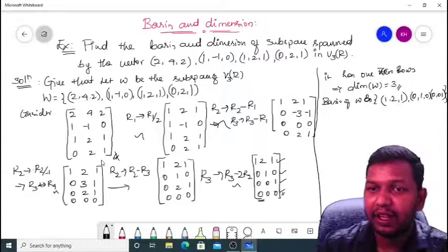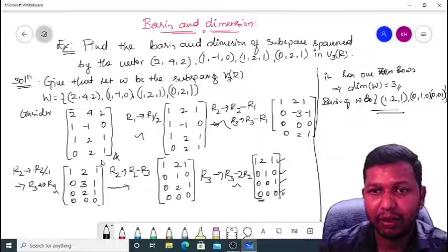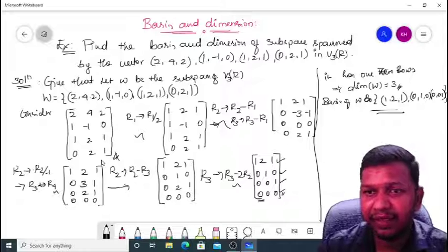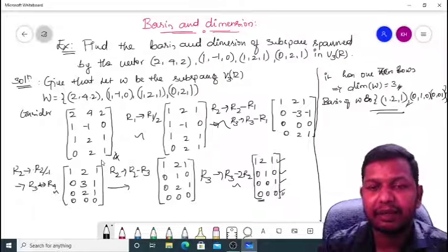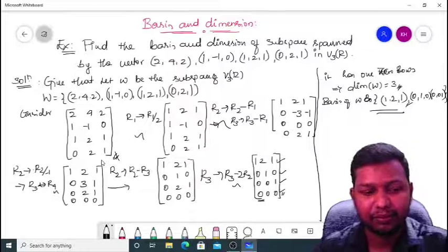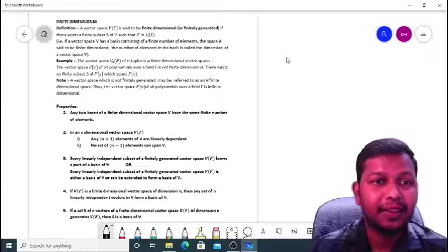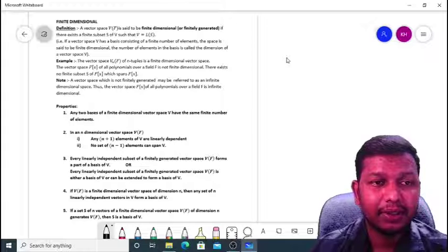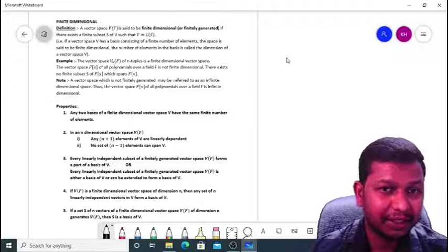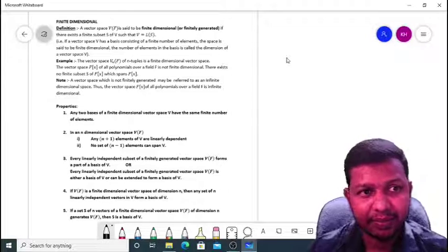This is a basis for W. Since we have dimension 3, it has 3 basis elements. This completes the problem. Let's see some definitions of vector spaces regarding basis and dimension.